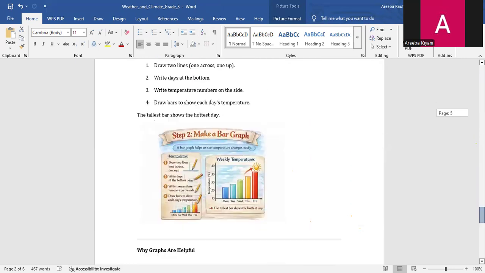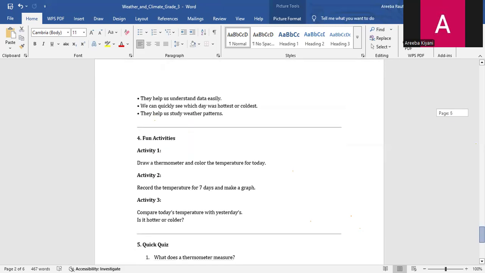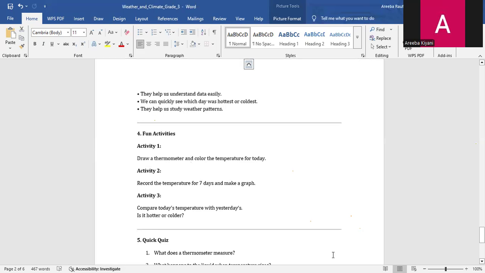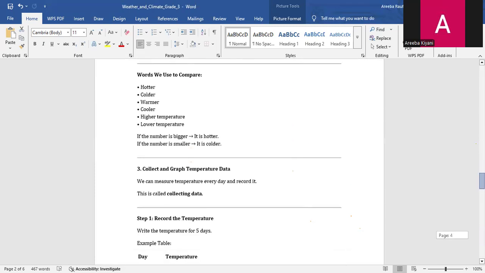Activity 2: Record the temperature for 7 days and make a graph. You have the 7 days, Monday, Tuesday, Wednesday, Thursday, Friday, Saturday, and Sunday, and you have to assign the values yourself. You can take these values. You can also take these values.